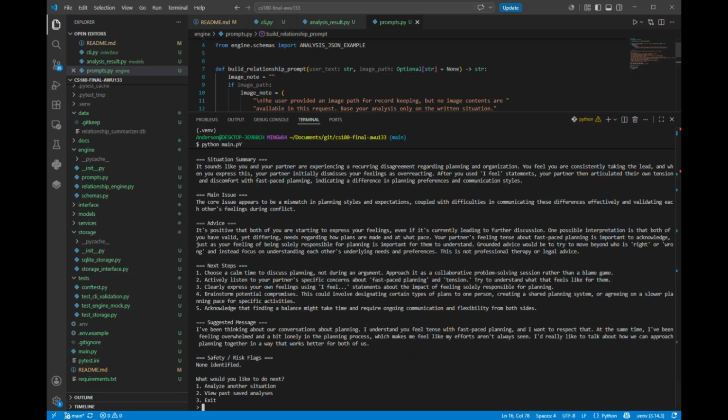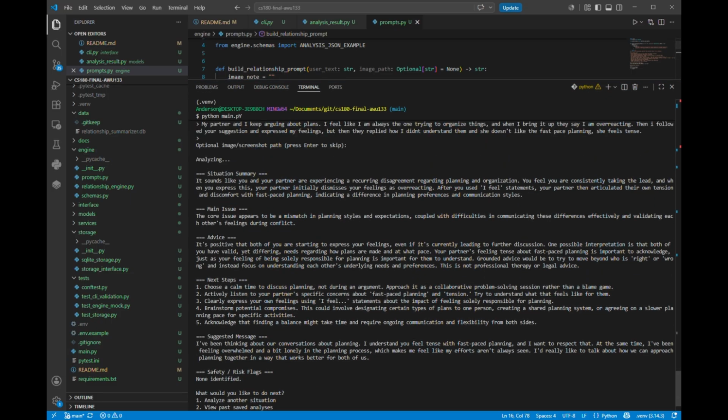Yeah, so let's take a look at this. Of course this is really similar to what we saw at the very beginning, but the situation summary is not the same because the situation isn't the same. It's progressing. Your partner then articulated their own tension and discomfort with fast-paced planning, indicating a difference in planning preference and communication styles.